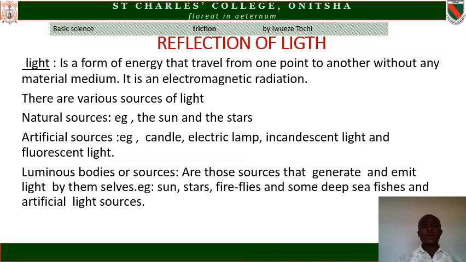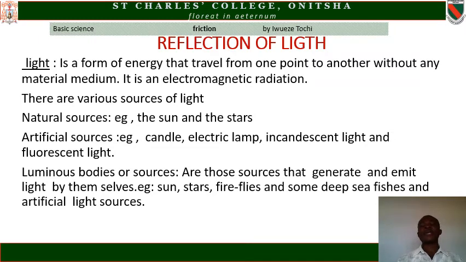Now, luminous and non-luminous bodies. What is a luminous body? Luminous bodies or sources are those sources that generate and emit light by themselves. Those objects that emit light by themselves are called luminous bodies.